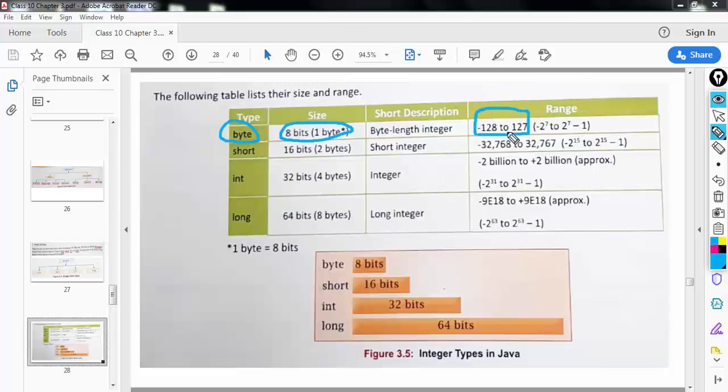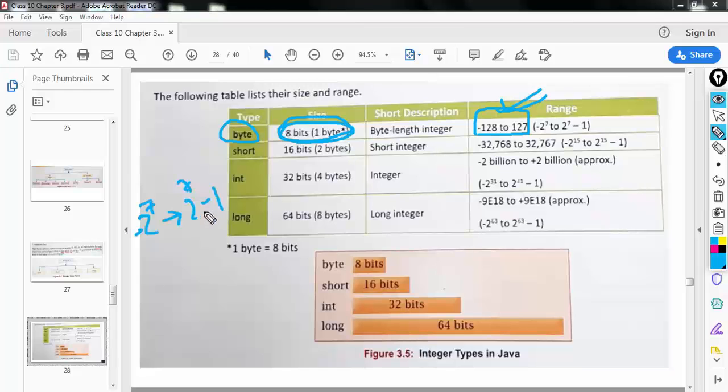So how can you get this range? The calculation is simple. Since byte uses 8 bits, 1 less than 8 is 7. So it is minus 2 power 7 up till 2 power 7 minus 1.